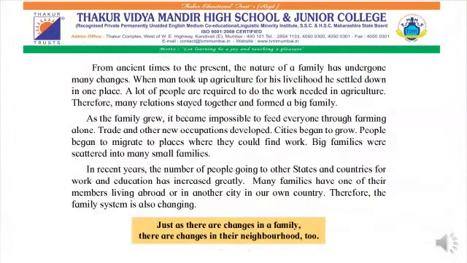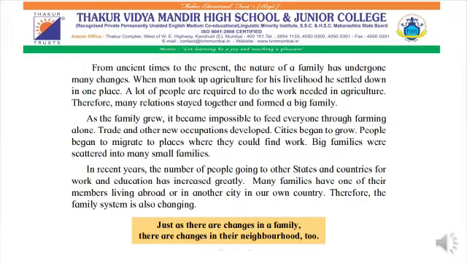Students, from ancient times to the present, the nature of a family has undergone many changes. When man took up agriculture for his livelihood, he settled down in a place. A lot of people are required to do the work needed in agriculture.